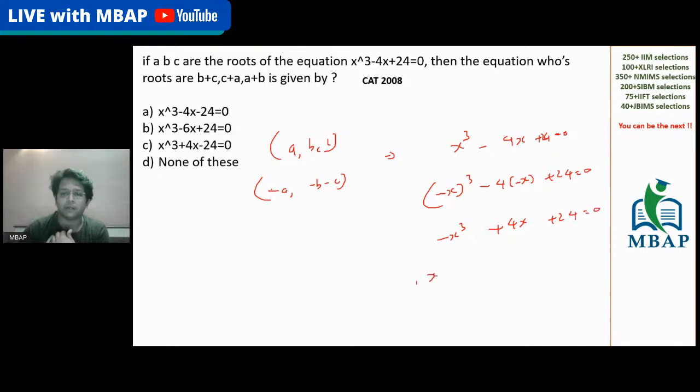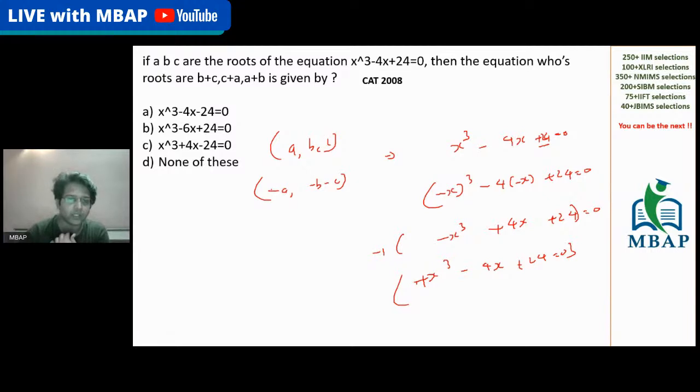So if I multiply the whole expression by -1, it will become plus x cube minus 4x minus 24 is equal to 0. There will be no change in the constant term. So what answer will you mark here?